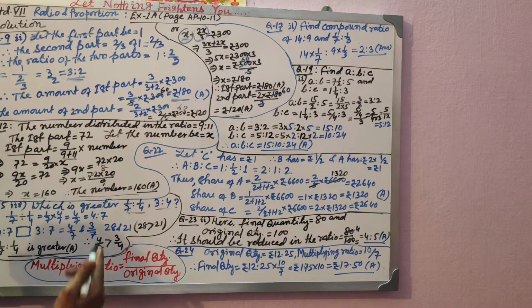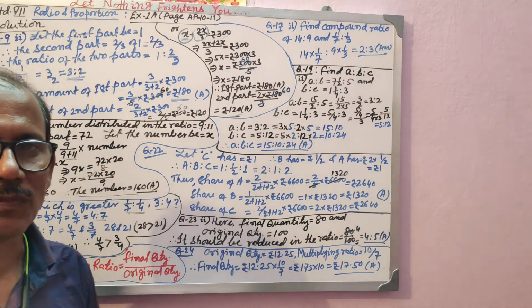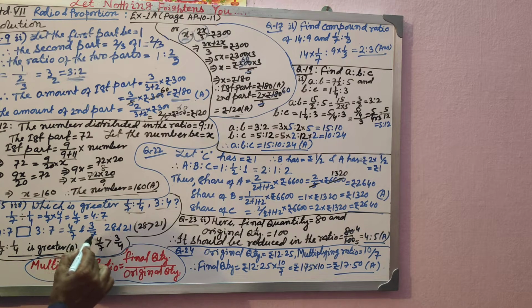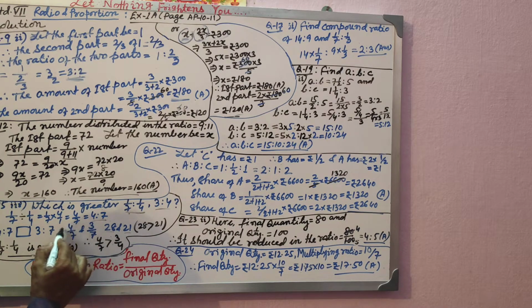Could you understand me? Now, 4:7 is the first ratio, and the second ratio is 3:4. 4:7 is 4/7. 3:4 is 3/4. Compare these two. So 4/7 is greater or 3/4 is greater? Obviously, like terms means you don't have to do the comparison by cross multiplication. You can very well find that denominators are same, so the numerator which is greater, that is greater. But to go on with the procedure, I said go for the cross multiplication. 4 7s are 28 and 3 7s are 21.